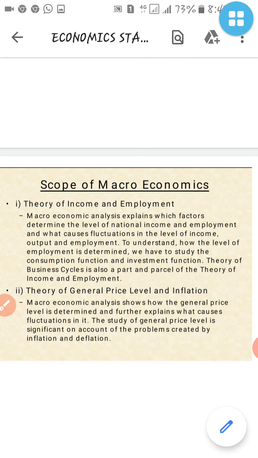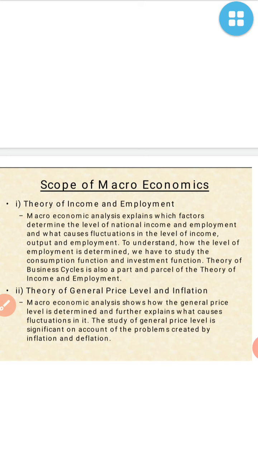Macroeconomics analyzes and explains which factors determine the level of national income and employment, and which cause fluctuations in the level of income, output and employment. To understand how the level of employment is determined, we have to study the consumption function and investment function.